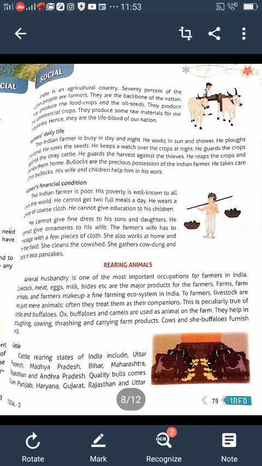This is particularly true. Cattle, buffaloes, oxen and camels are the animals used on the farm. They help in plowing, sowing, threshing and carrying farm products. Cows, sheep and buffaloes furnish the milk.